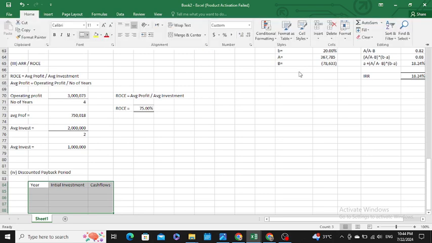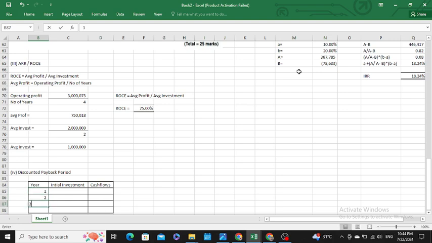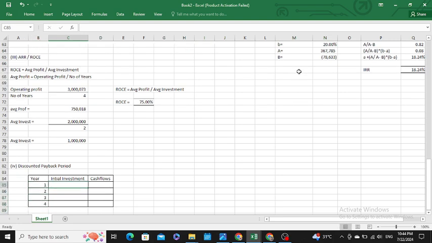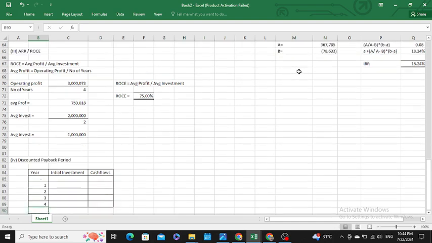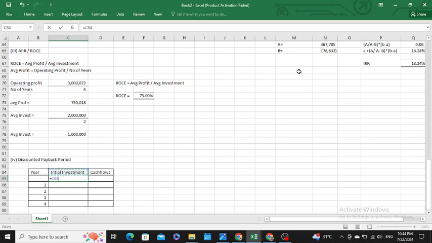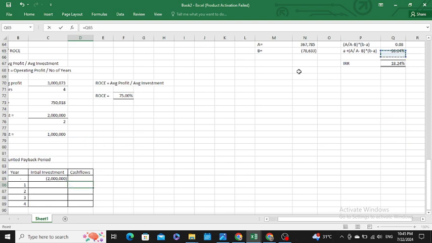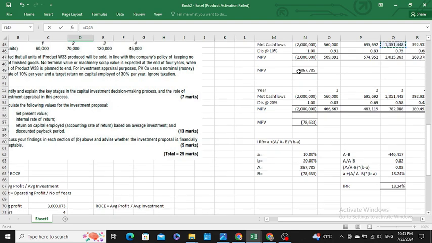Okay, sir. You have a 4-year project, A1, A2, A3, and A4. Initially, you have made an investment of 2 million. Then you will be having cash flows at year 1. So you are having a cash flow of 560,000 in the first year.